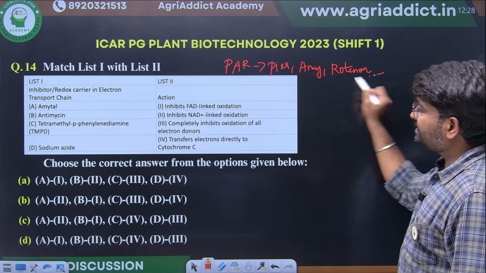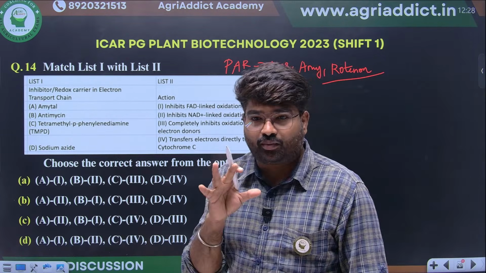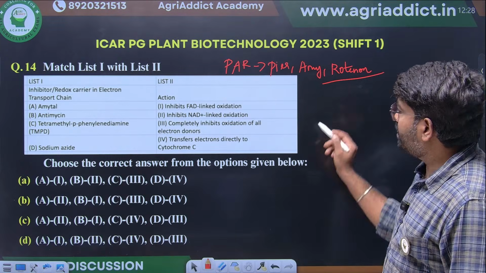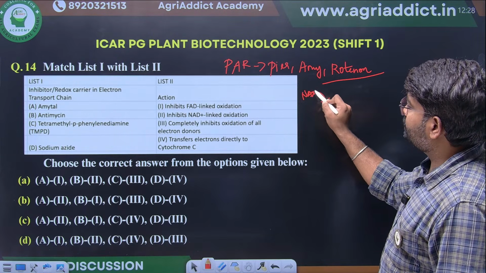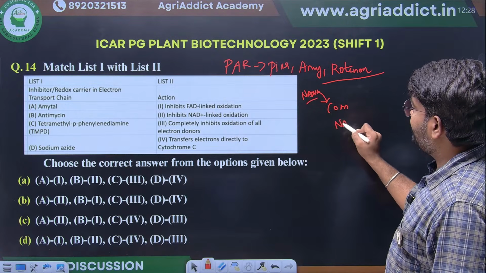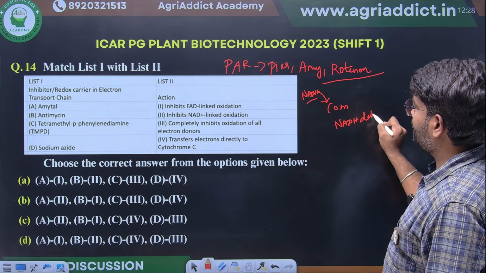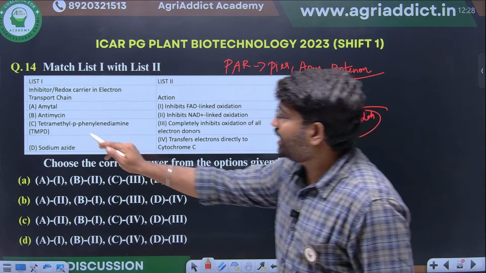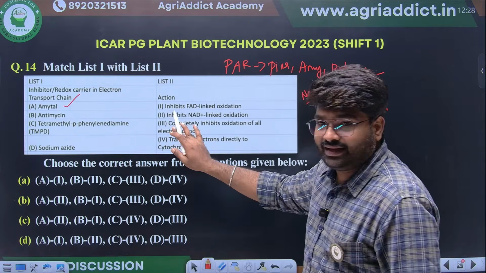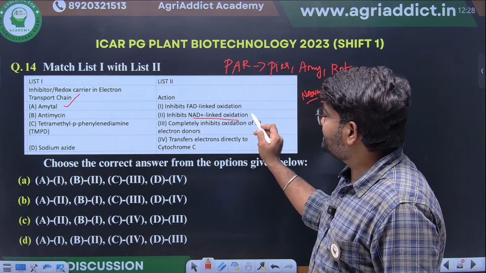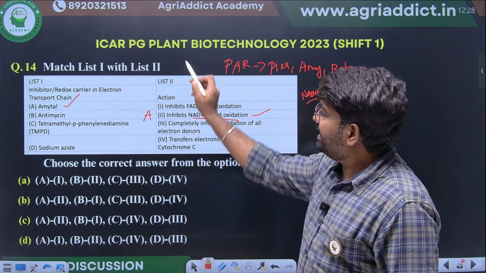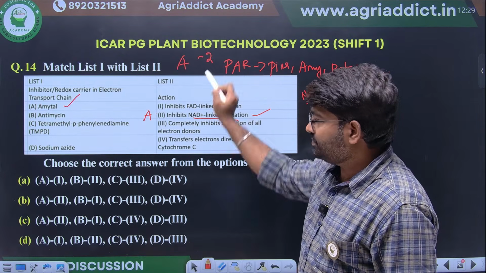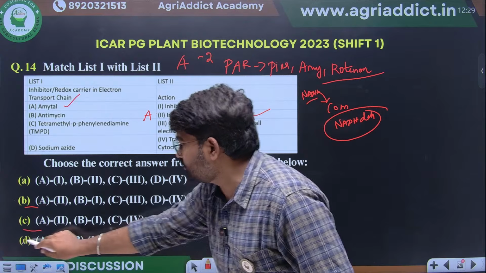These will specifically inhibit complex 1. What does complex 1 do? It takes the electron from NADH, so the NADH dehydrogenase complex is complex 1. So amytal will specifically inhibit NADH-linked oxidation. This will be correct, so A will come as option 2.